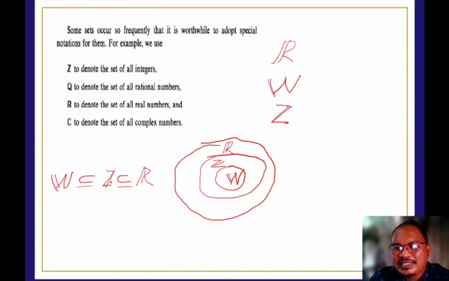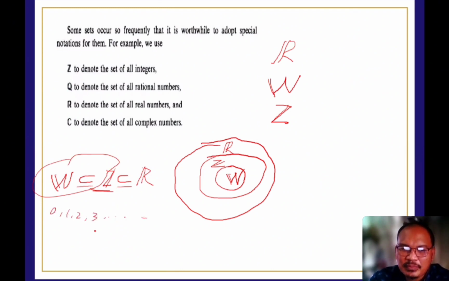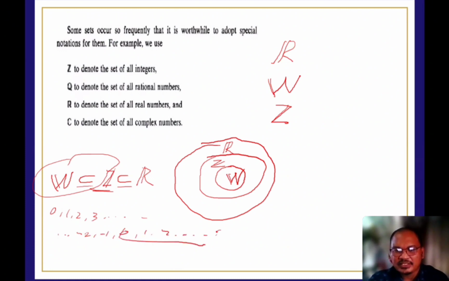And why W is a subset of Z, because dito lang naman is from 0, 1, 2, 3, and so on and so forth, di ba? How about this? We have negative, no? Yan, negative 2, negative 1, 0, 1, 2, and so on and so forth. So nandito lang siya, meaning subset siya. Pero ito, subset niya lahat yung mga nandiyan sa baba.